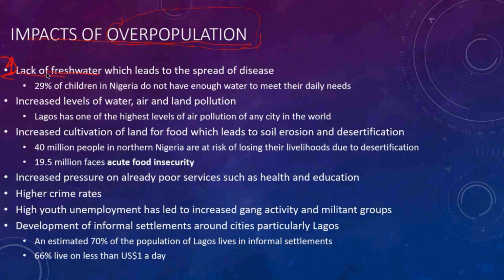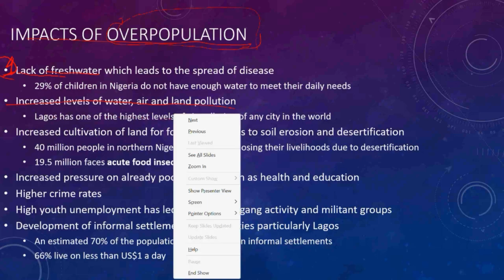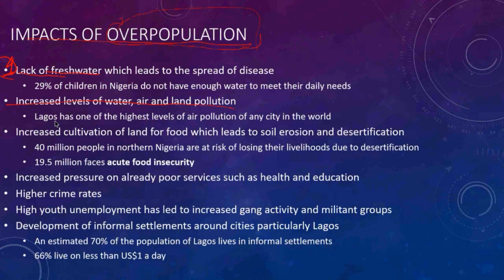Increasing overpopulation leads to water, air and land pollution. Lagos has one of the highest levels of air pollution of any city in the world. The city is in Nigeria, it is called Lagos. It's important.